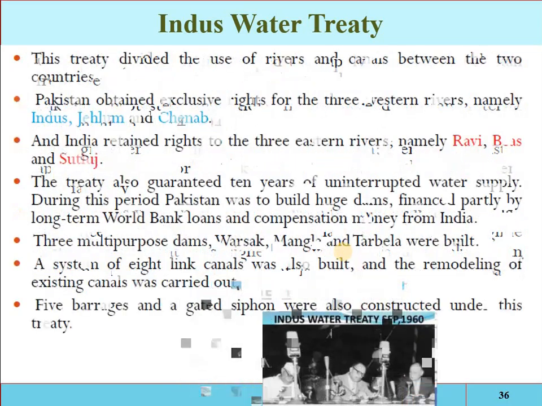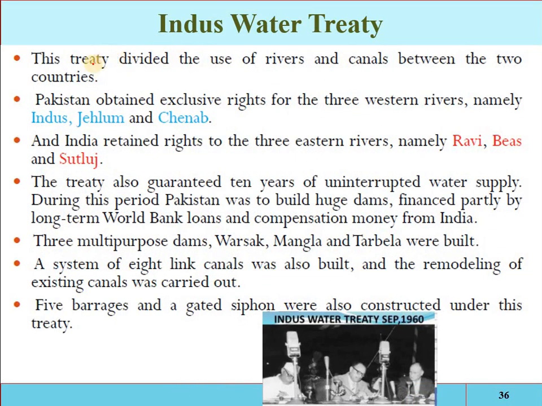The main points of that treaty were that Pakistan obtained exclusive rights on these 3 rivers: Indus, Jhelum, and Chenab. The whole water of these 3 rivers will be utilized by Pakistan, and India was given the right to the Ravi, Bias, and Satluj, whose whole water can be utilized by India.